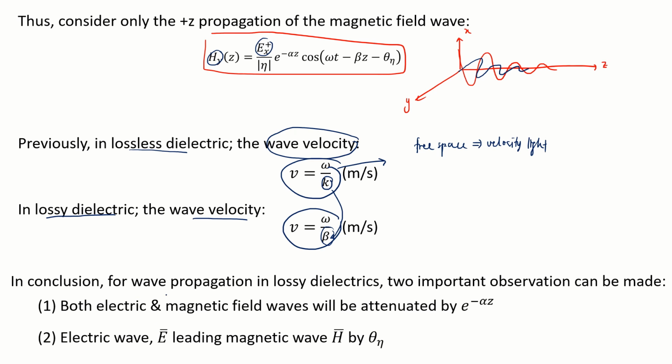In conclusion, for wave propagation in a lossy dielectric, there are two important observations we can make. First of all, both the electric and magnetic field waves will be attenuated, decaying by the exponential of minus alpha z. And the second observation is that the electric wave E is leading the magnetic wave H by theta.